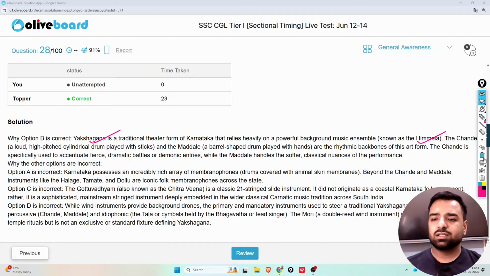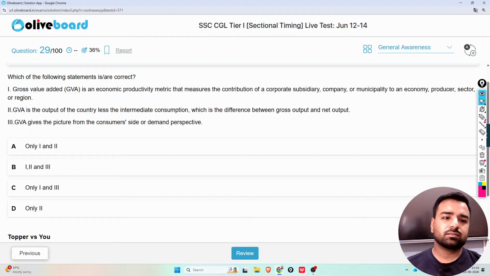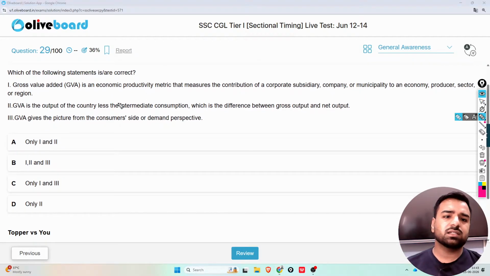Next, what's the next question? The next is, which of the following statements is or are correct? So gross value added, that is GVA, is an economic productivity metric that measures the contribution of a corporate, subsidiary, company, or a municipality to an economy, producer, sector or region. GVA is the output of the country less the intermediate consumption, which is the difference between the gross output and the net output. And the third statement is GVA gives the picture from the consumer side or demand perspective. So which of the following statement is or are correct?